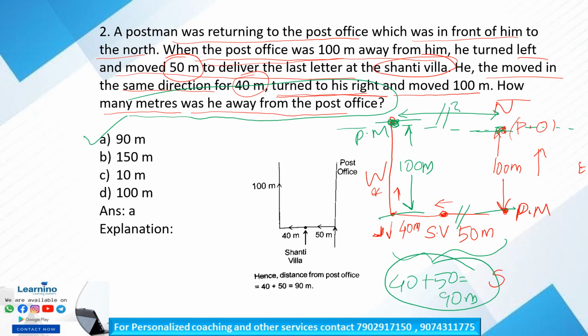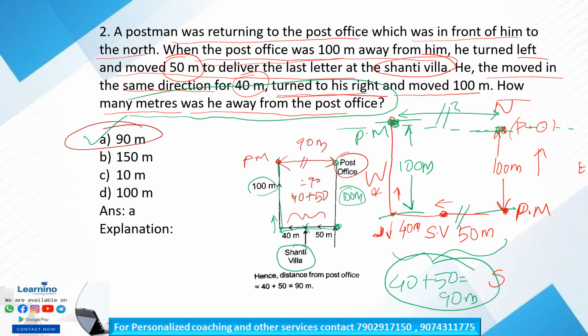Clear? First the postman is here, the post office is here, it is 100 meters away. Now he goes to deliver the last letter to the Shanti Villa. Then again he moved 40 meters. Then he turned to his right side and moved 100 meters. So this is 100, this is 100. Our question is, we have to find this distance, that is, how many meters the postman is away from the post office. We know that 40 plus 50 is equal to 90. Therefore this distance is also 90 meters. So option A is our correct answer.